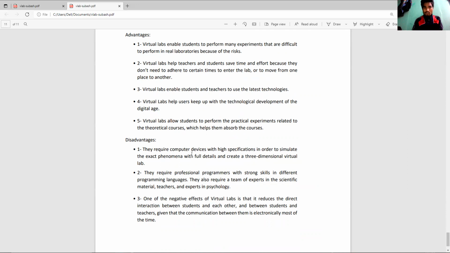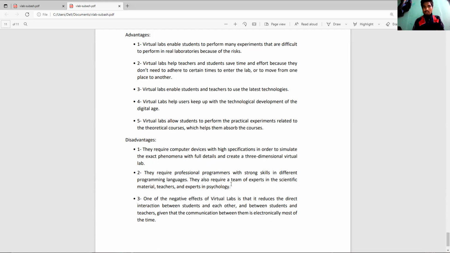Some disadvantages: they require a computer device with high specification in order to simulate the exact phenomena with full details and create the 3-dimensional virtual lab. They require professional programmers with strong skills in different programming languages.